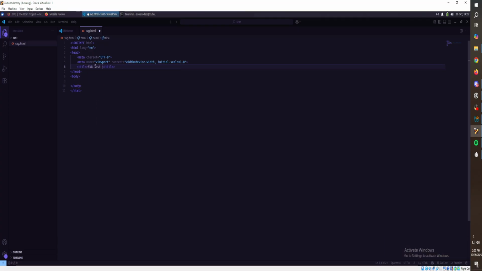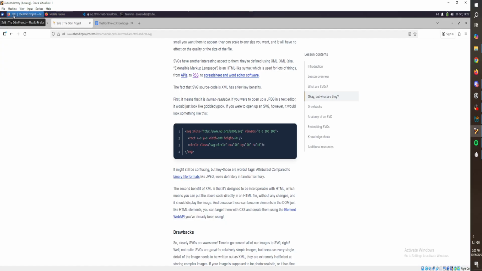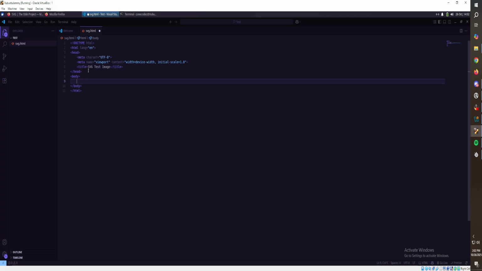SVG test image maybe. And then let's go here. Oh, click on the wrong stuff, my bad. We want to copy this, and then we want to go to our HTML. So we put it in the body. It should just show the SVG, I think. I don't know why it did that. That's funky looking. Actually, we want all these to be tabbed out. So that's good, that's good.